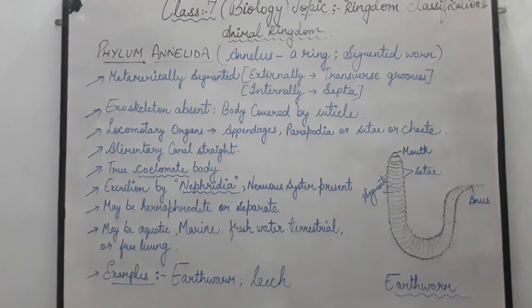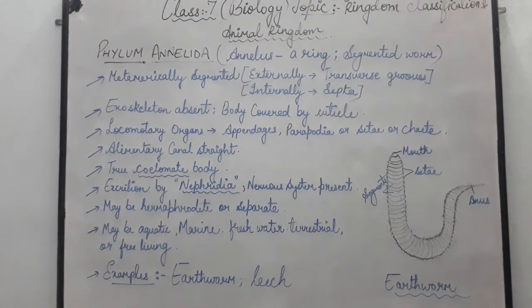Locomotory organs means the organs that help them to move from one place to another. So they have appendages. Appendages means hands or legs, and the appendages by which they move from one place to another are known as parapodia, or we can say setae or chaetae. These are chitinous, that is, a layer of chitin is also present in these setae and chaetae.